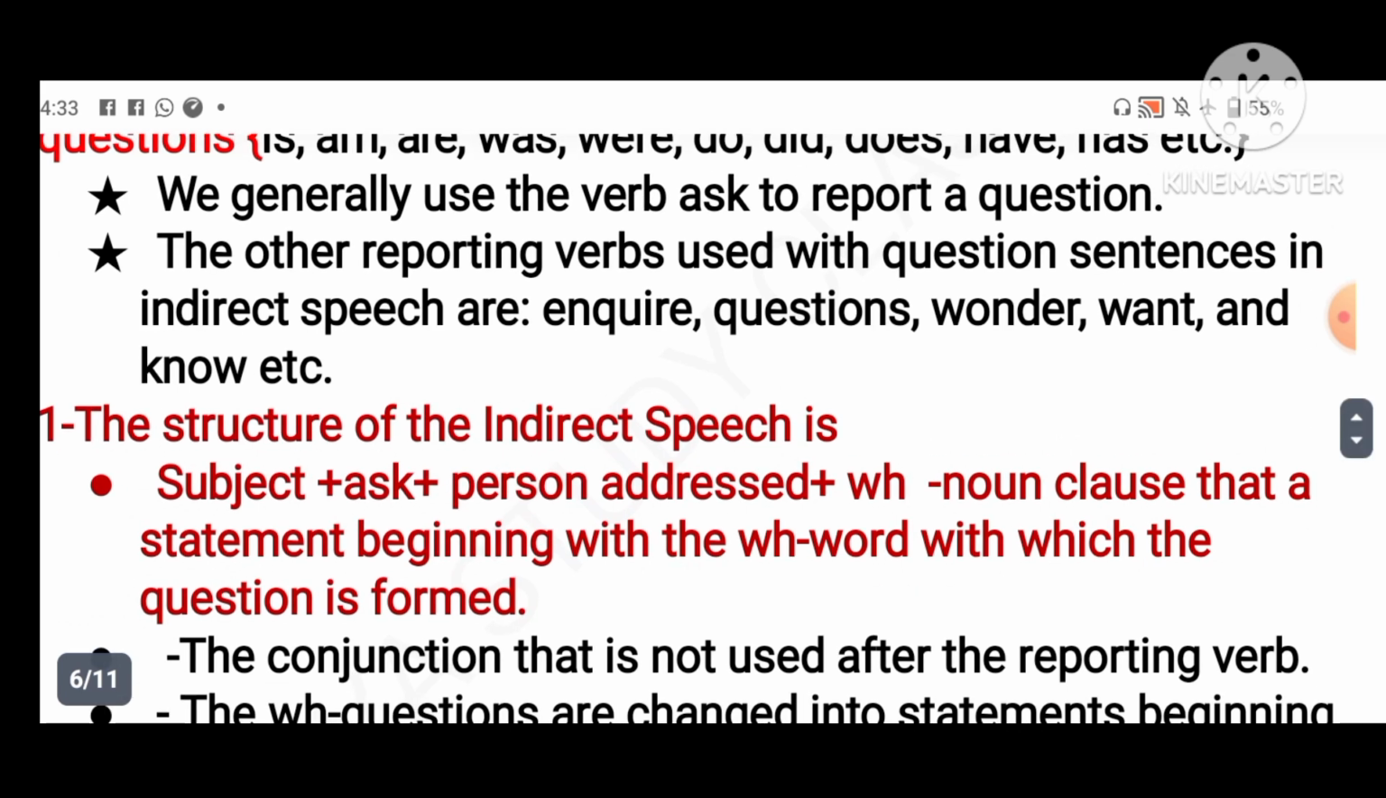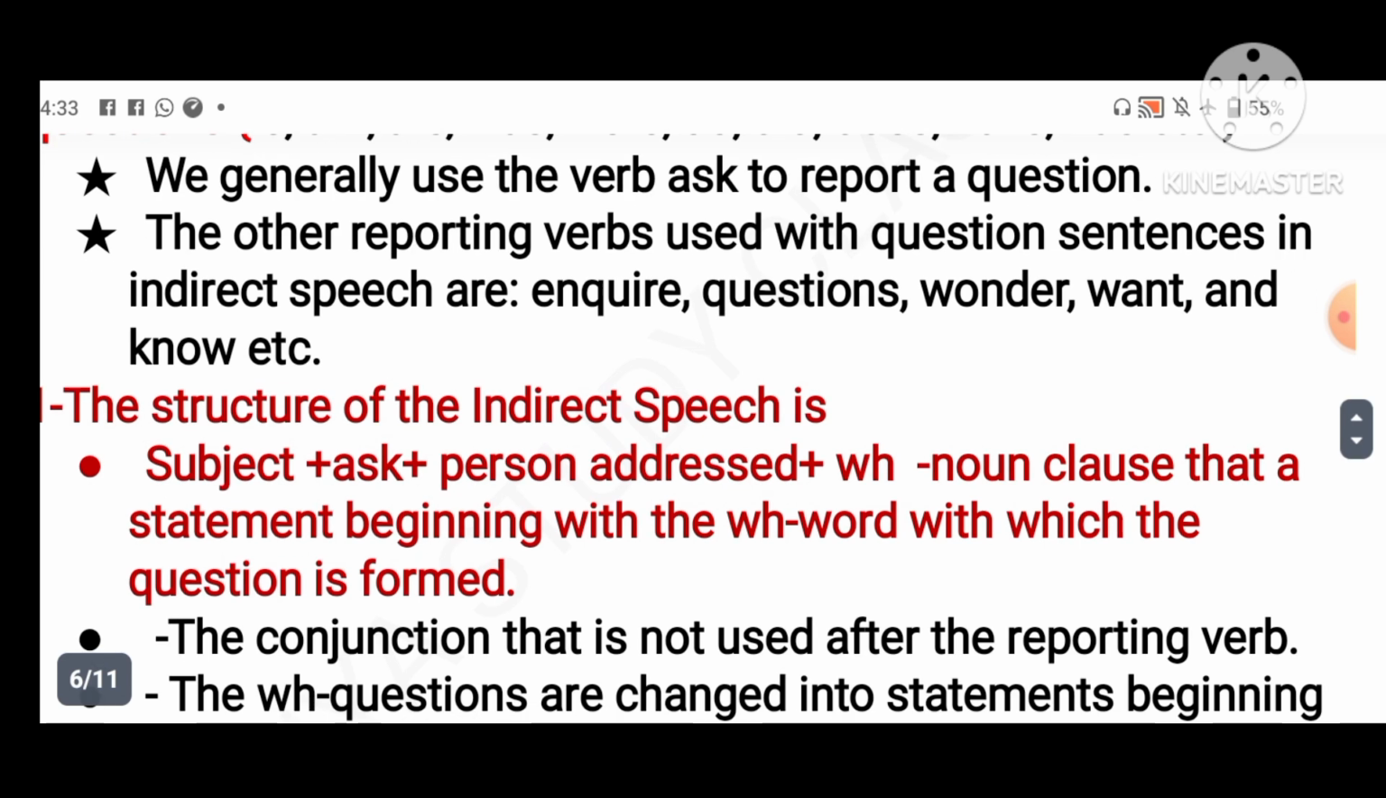How do we do the structure for the WH type of question? First, subject plus ask plus person addressed plus WH word plus noun, that is, a statement beginning with the WH word which is the question. In the question, wherever there is what, how, where, the, which, how, whichever question word is there, in the answer that question word must remain.